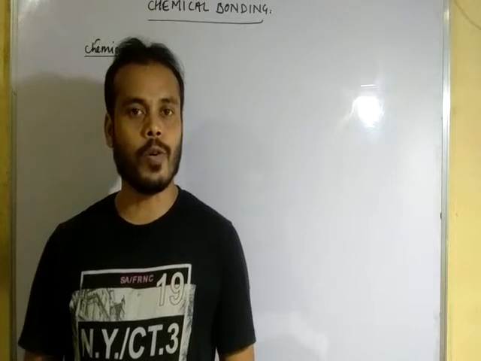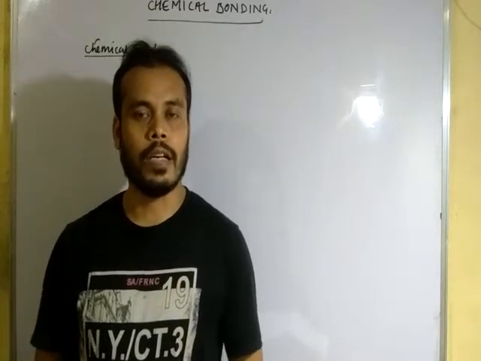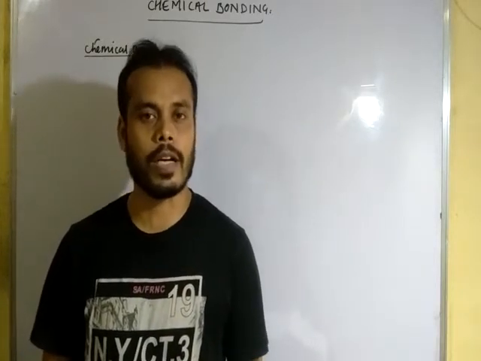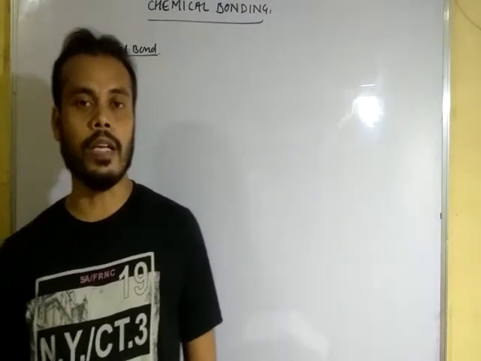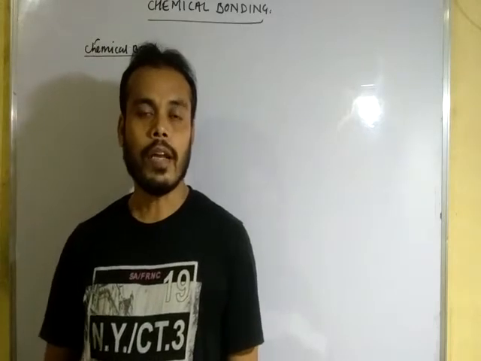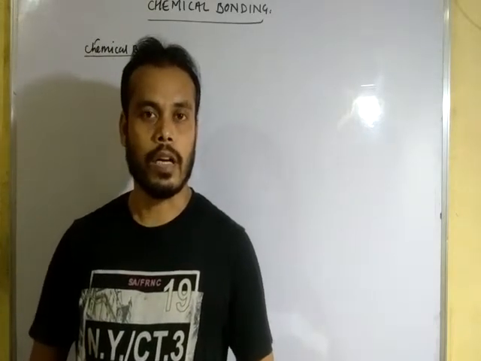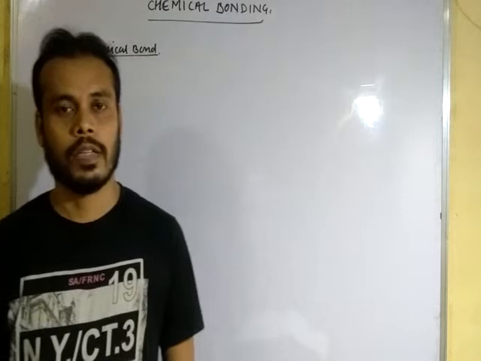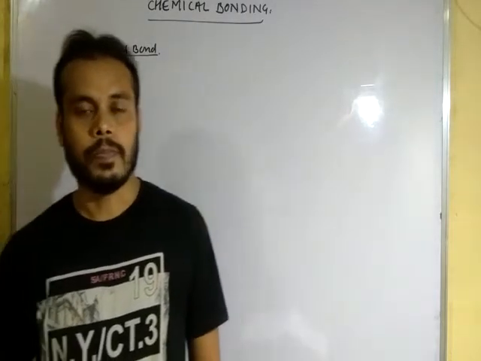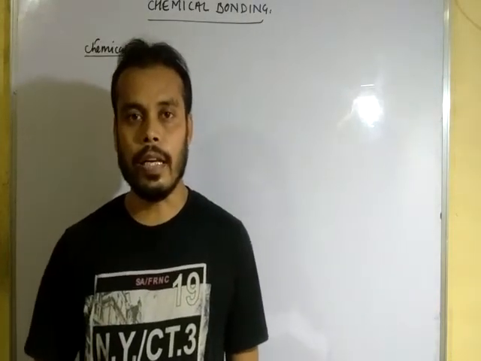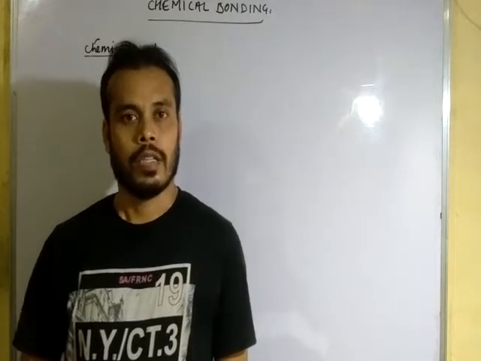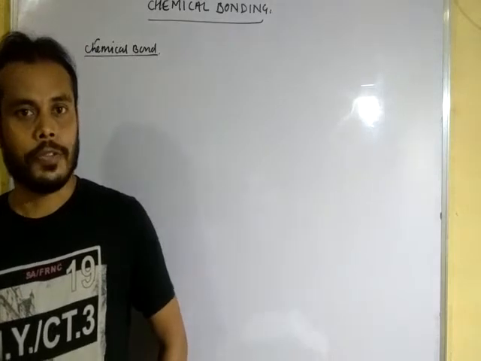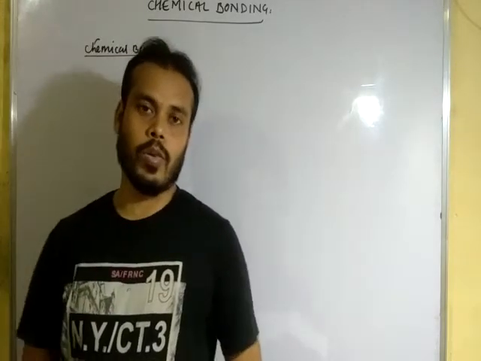We have some noble gases in the periodic table: helium, neon, argon, krypton, xenon and radon. Except helium, the other noble gases have 8 electrons in their valence shell, so they follow the octet rule.